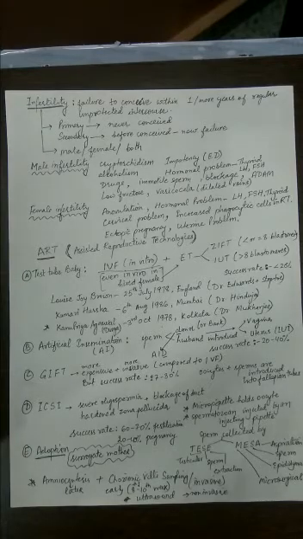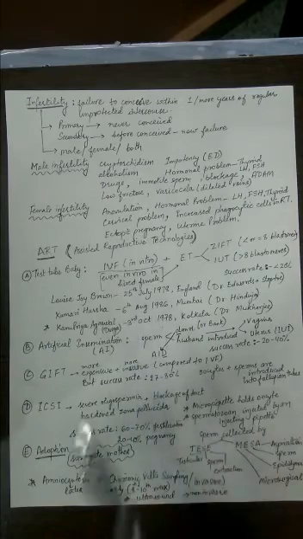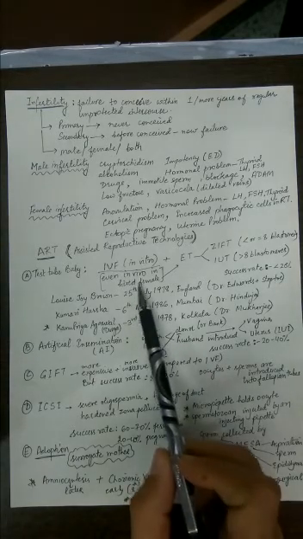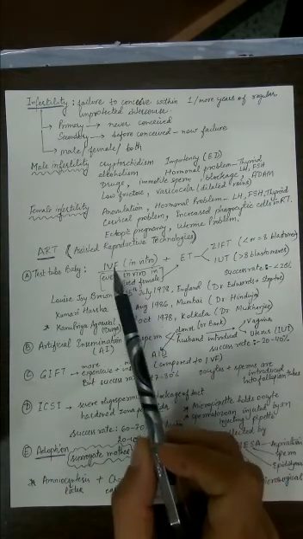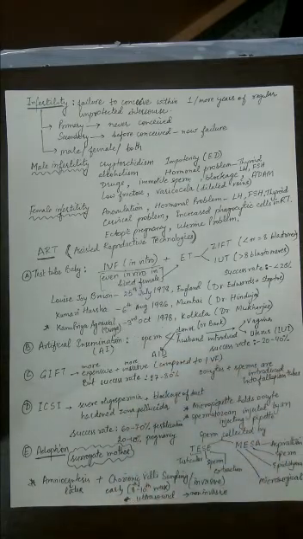What is exactly done in a test tube baby is in vitro fertilization. What is in vitro? When fertilization occurs in the natural place, that means inside the reproductive tract of the female, it is called in vivo. And if it takes place outside the reproductive tract, in artificial or simulated conditions in the laboratory, it is called in vitro fertilization.